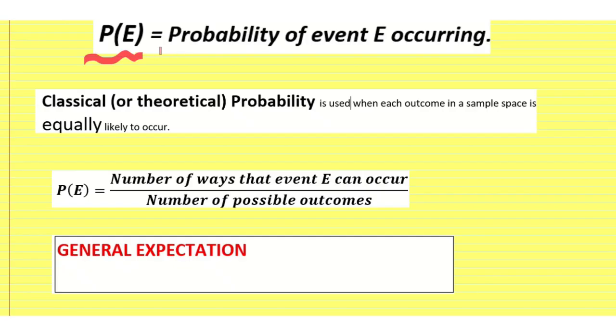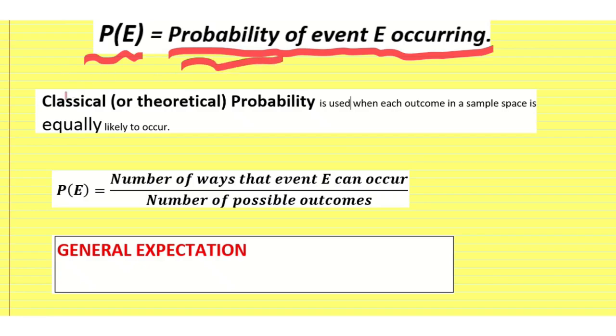P of E is how we write the probability of event E occurring. We're going to talk about 2 types of probability. The first one is classical or theoretical probability. Theoretical probability is used when each outcome in a sample space is equally likely to occur.